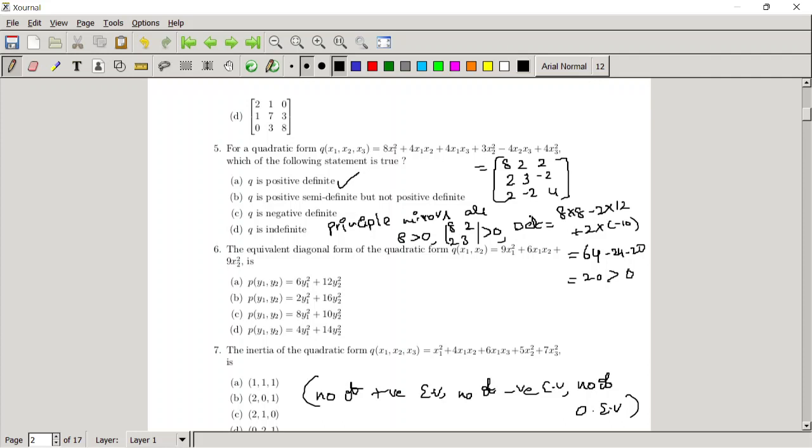Sir, indefinite means what is the condition, sir? Indefinite means it is neither positive definite nor negative definite. That means x transpose Ax is greater than 0 for some vector x and less than 0 for some other vector x. This is simply neither positive definite nor negative definite.